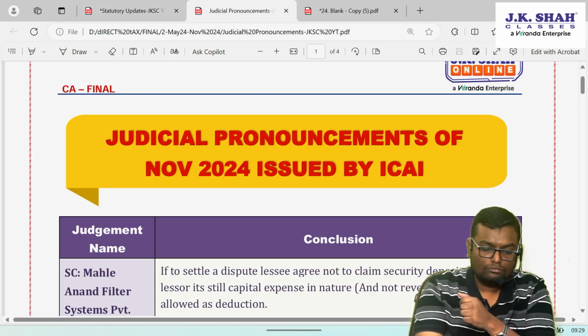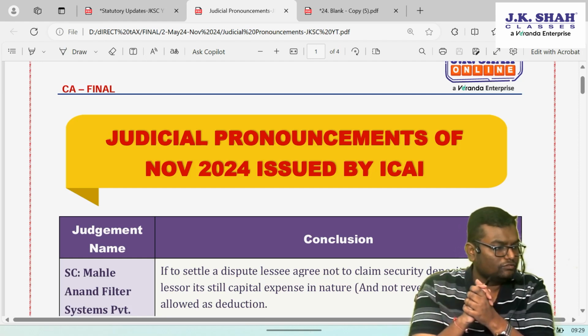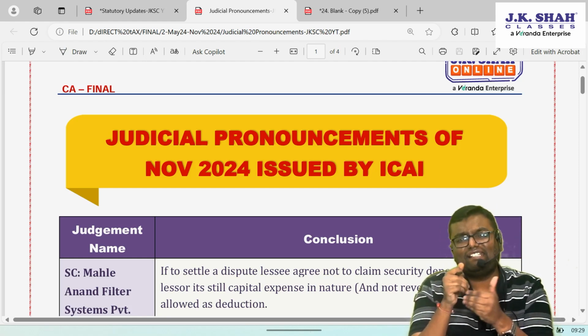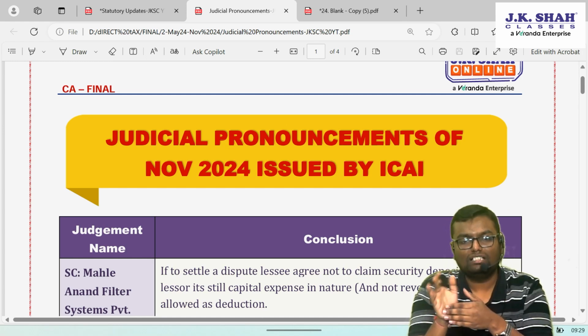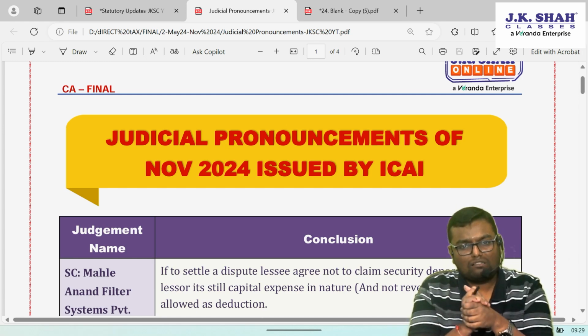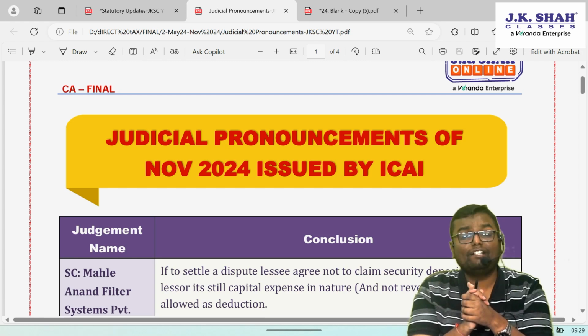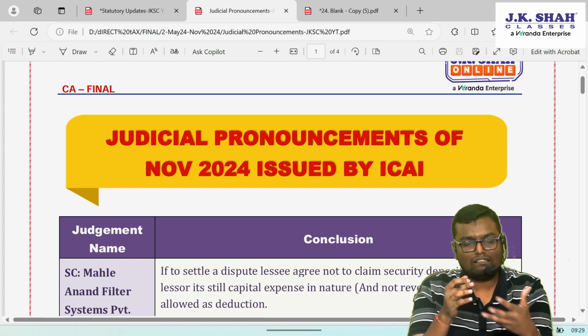Now, some judicial pronouncements. Now what is a judicial pronouncement? Certain latest case laws which came into existence after your syllabus was done. So certain case laws are added into your list. I have told all the students to prepare a case law list. Into that list now a few more case laws will be added.